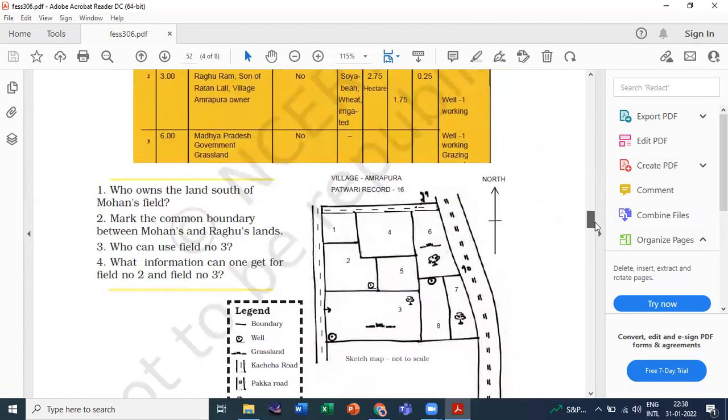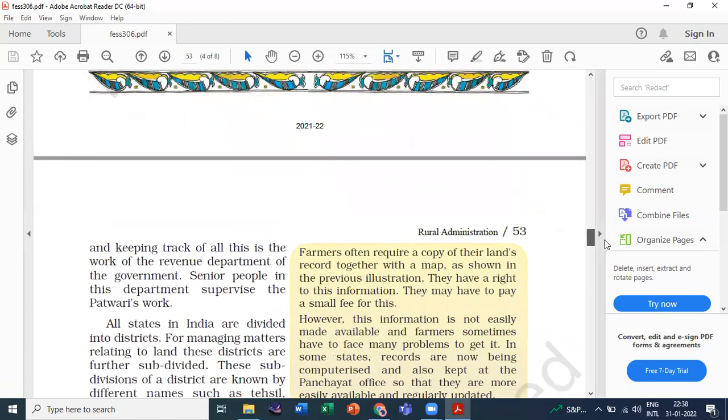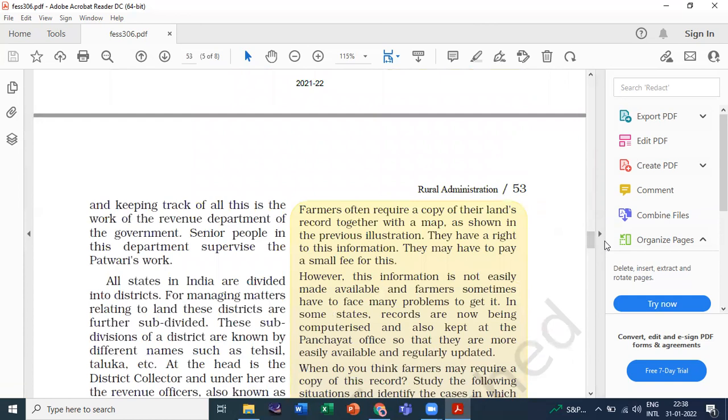Next, move to the next page. Keeping track of all this is the work of the revenue department of the government. Senior people in this department supervise the Patwari's work. So number 4 was the Khasra record, and number 4 was keeping track of all the work of the revenue department of the government.